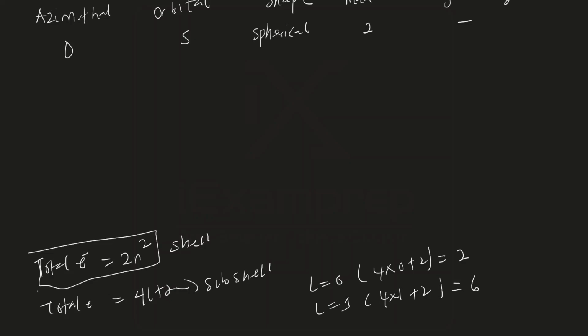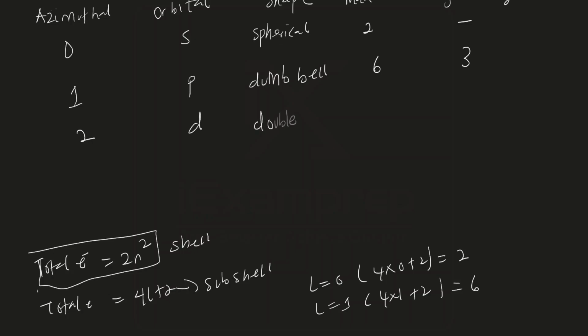So let's continue with our summary table. When your azimuthal is 1, you know that we are dealing with the p orbital. The shape of p orbital is known as dumbbell. The maximum electron capacity from what we calculate is 6. Then the degeneracy is 3. I'm going to explain degeneracy as we go forward. Now the next one is when your azimuthal has a value of 2, that is d orbital.